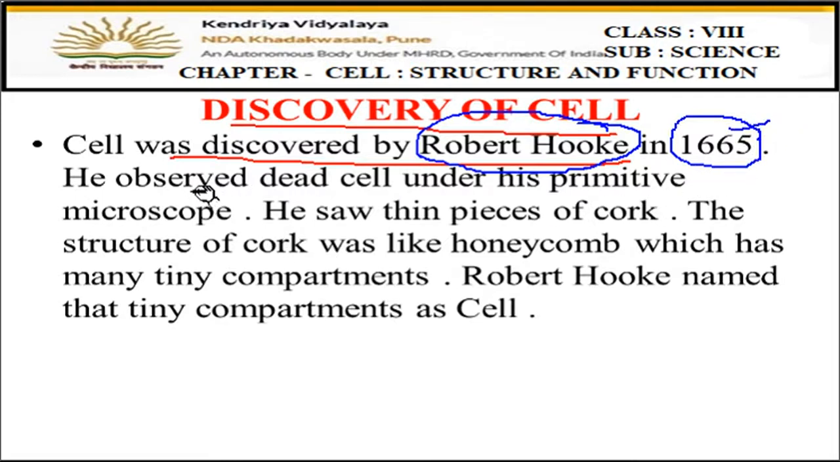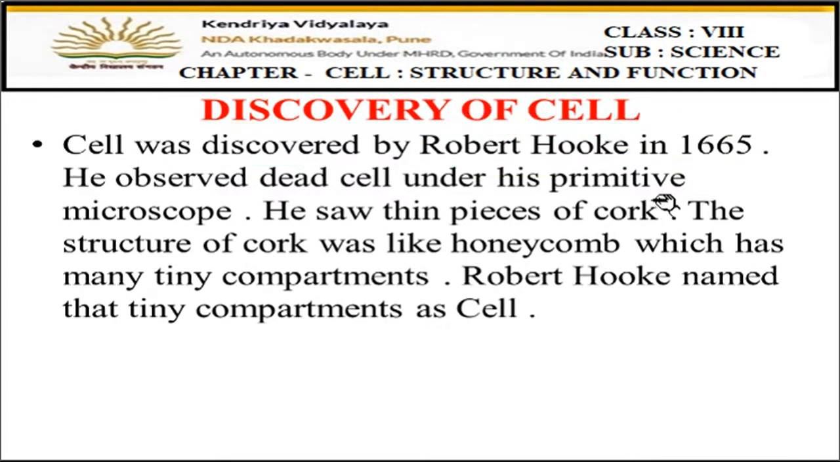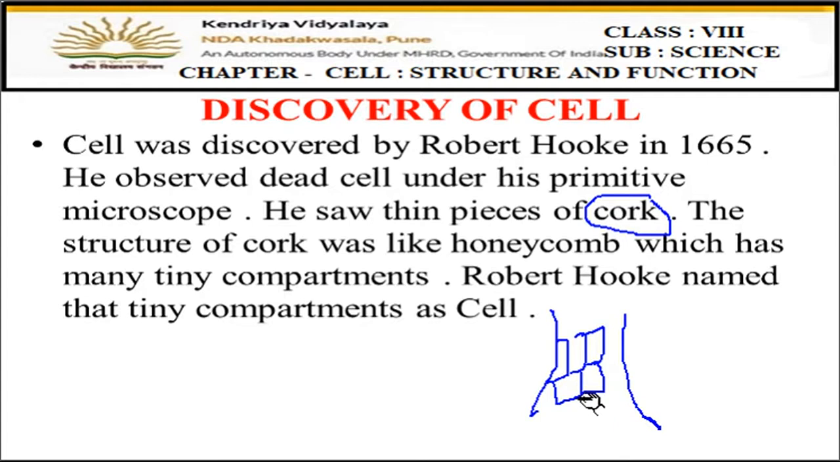Now, from where did he observe the cell? While doing one of his experiments, children, he chose the cells of cork, right? Cork is made of the dead cells of plants. Suppose this is the trunk. You might have seen dark brown colored flakes present on the trunk of a plant, and they can be removed like this. These are the dead cells of the plant. So these cells are called cork cells.